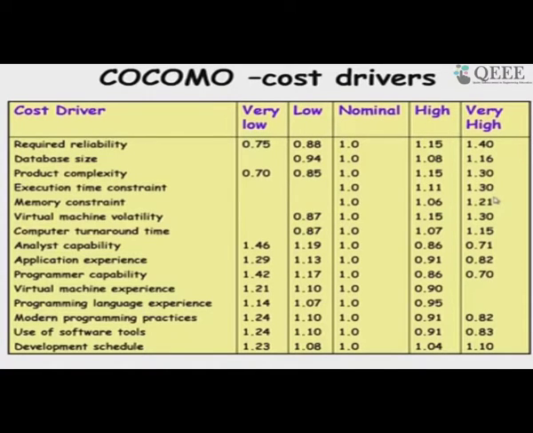For example, if the reliability of the software is required to be very high, then we multiply by 1.4, a 40% increase in effort, and if we do not bother about reliability, then we can reduce the effort by 25%, and nominal is 1. So, if we rate all the factors as nominal, we do not change the basic result, but in a typical situation some of these factors may be different from nominal, and we use the appropriate multipliers. Each multiplier is directly multiplied with the result obtained from the basic model.